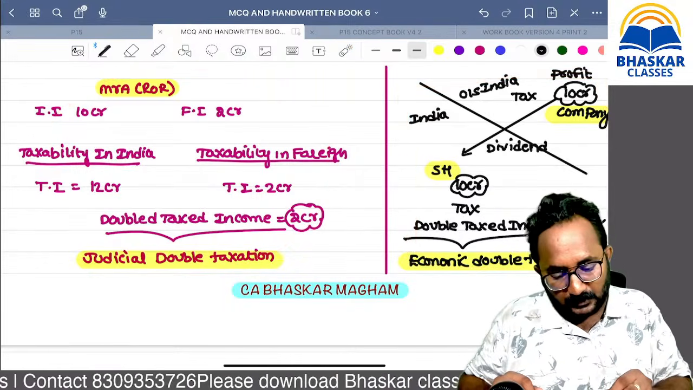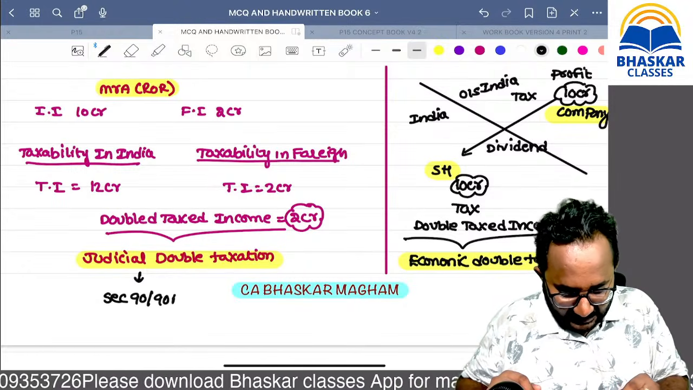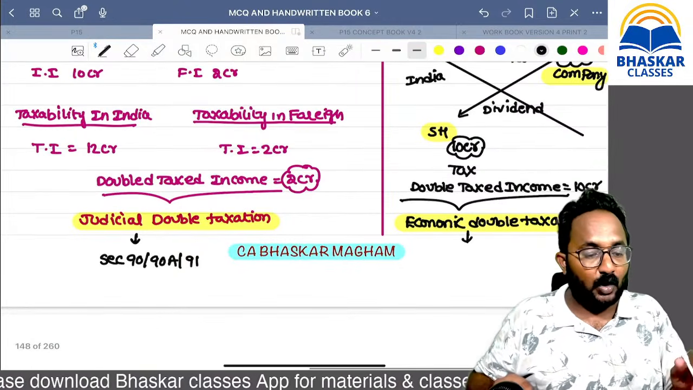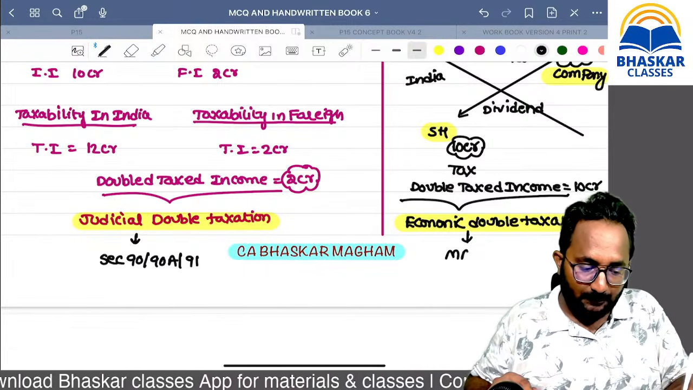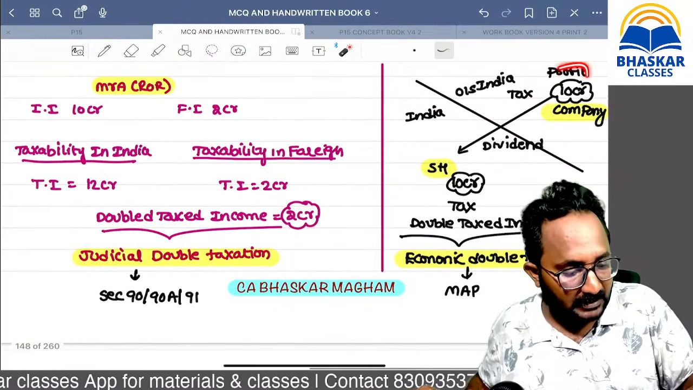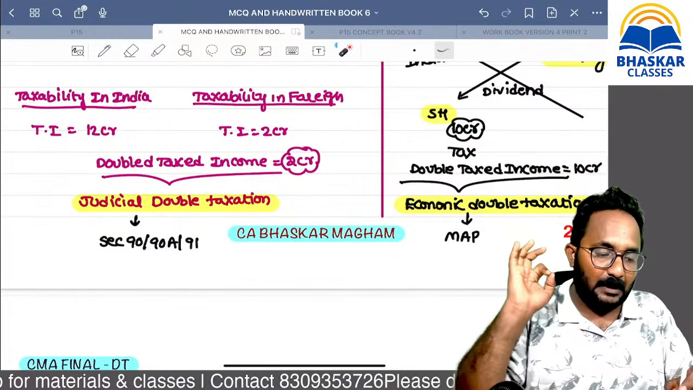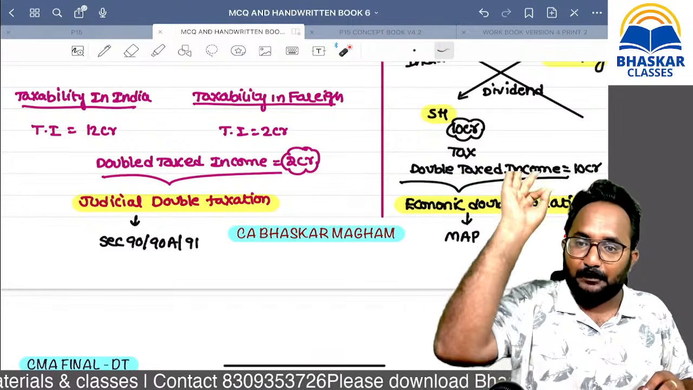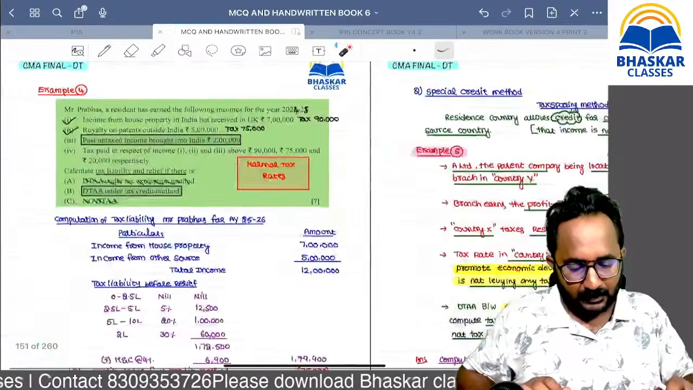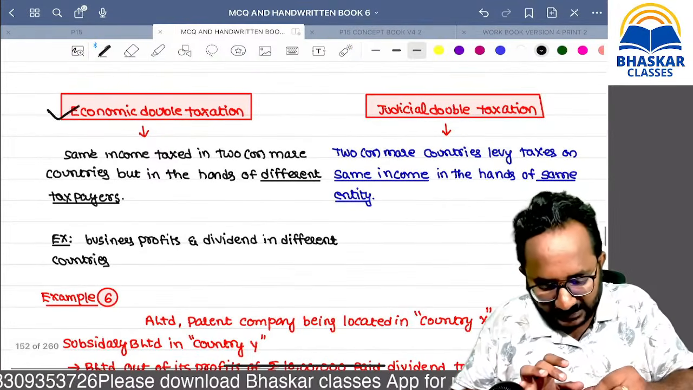Now if judicial double taxation is there, we can provide the relief by using Section 90, 90A or 91. In order to provide economic double taxation relief, we have a MAP, mutual agreement procedure. Both the countries enter into an agreement, that is MAP. Again I am repeating, MAP means mutual agreement procedure. Are you clear? Now, the same theory is there. Here you can observe economic double taxation as well as judicial double taxation.